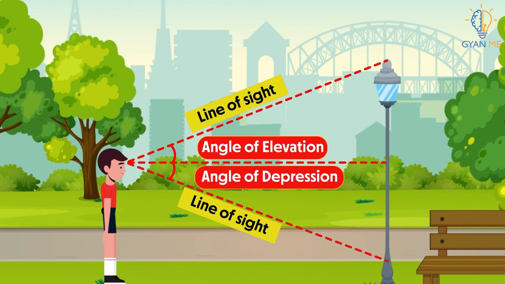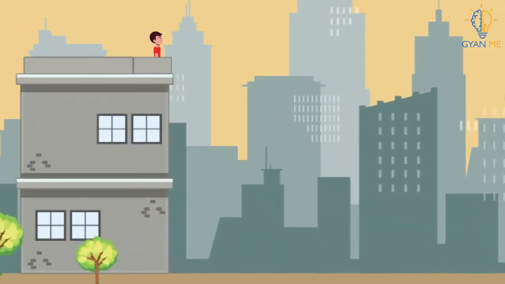Now here is one problem for you to check whether you have understood this concept or not. Suppose you are standing at the top of the building and you are looking at your friend who is standing down on the road. What would be the angle formed by you in this case? And what would be the angle formed by your friend? Pause the video and think about it.